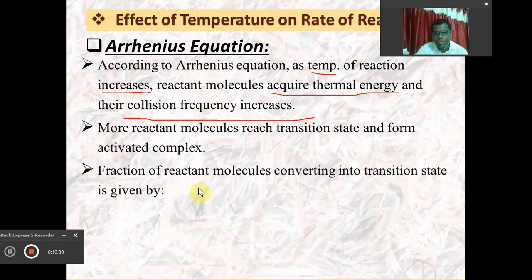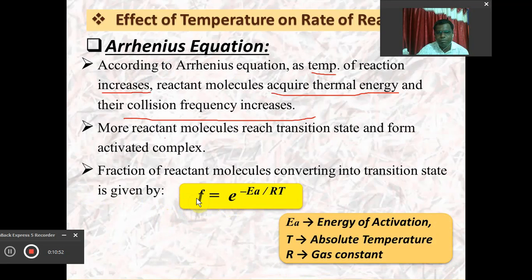So the fraction of reactant molecules converting into the transition state: if this fraction is more, definitely the activated complex will be more, product will be more, and the rate of reaction will also be more. The fraction of reactant molecules is given by F equals e raised to minus Ea upon RT, according to Arrhenius. So what is F? What is Ea?